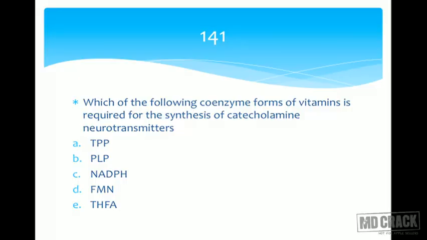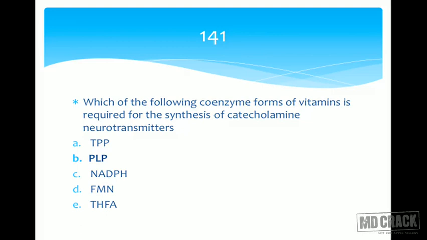Which of the following coenzyme forms of vitamin is required for the synthesis of catecholamine neurotransmitters? So your answer should have been pyridoxal phosphate. Now please remember that pyridoxal phosphate is required by the enzyme dopa decarboxylase. All the decarboxylases actually require pyridoxal phosphate.